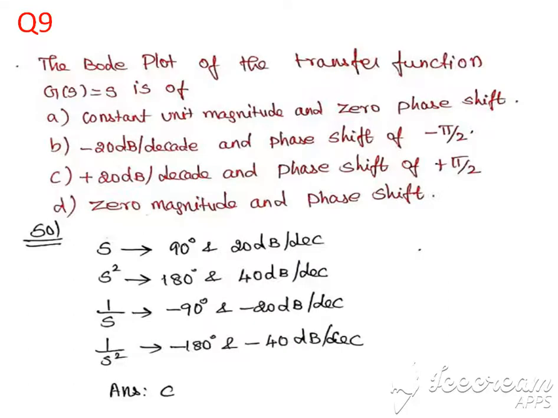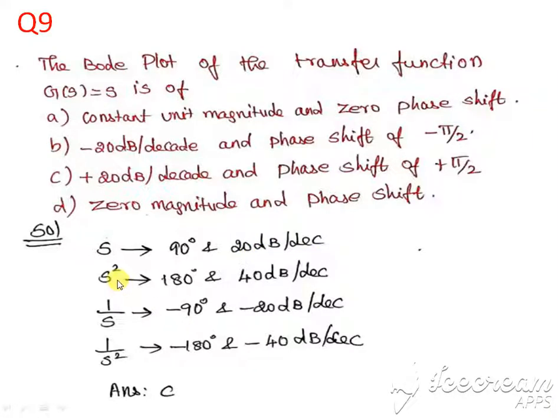Last question. The Bode plot of transfer function G of s equal to s is of. Options are given. For the corresponding function we need to find magnitude and slope. In general, s means 1 zero at origin, angle 90 and slope 20 decibel per decade.